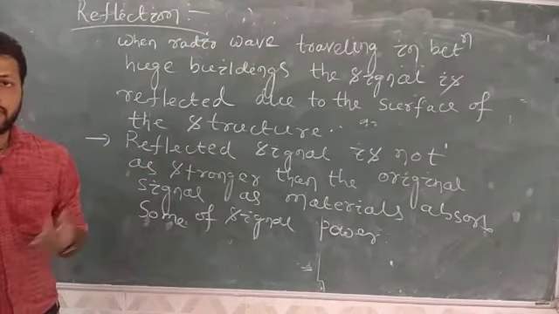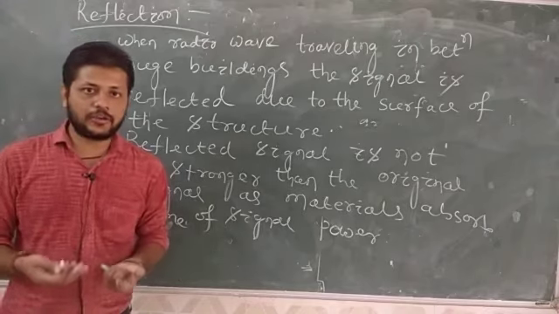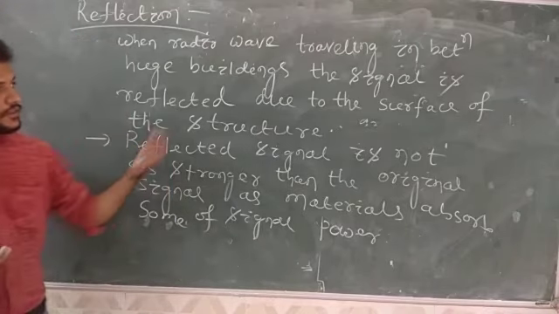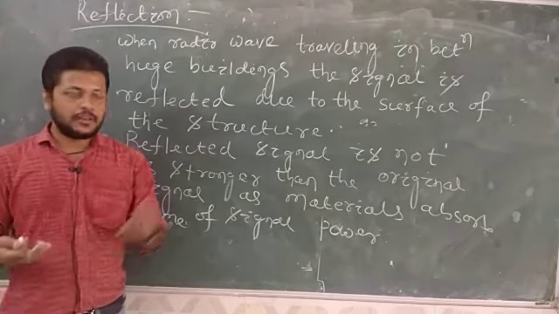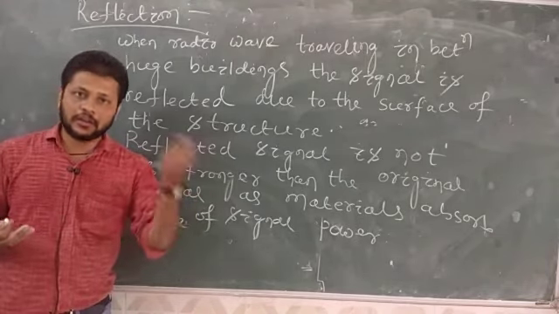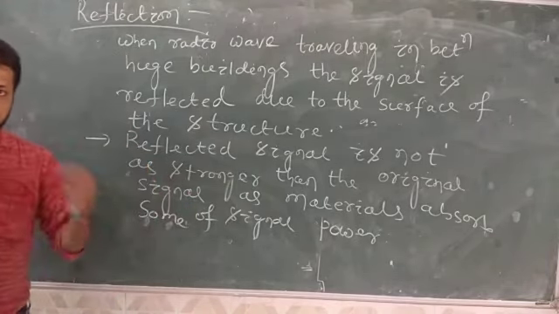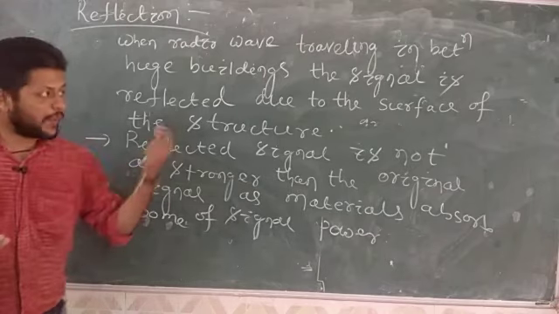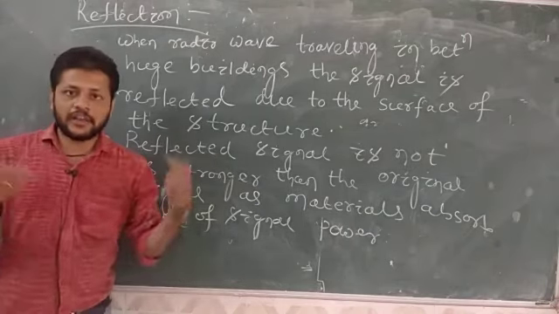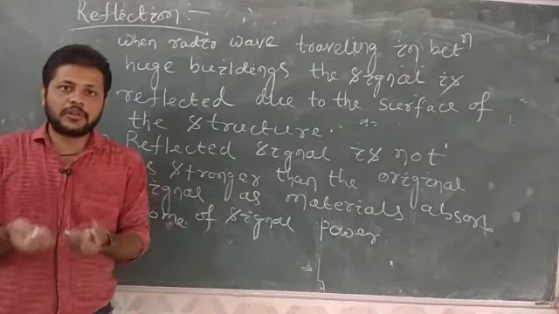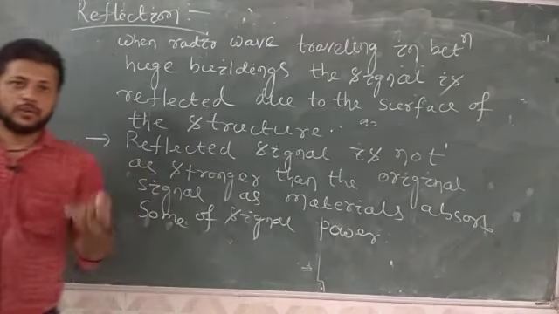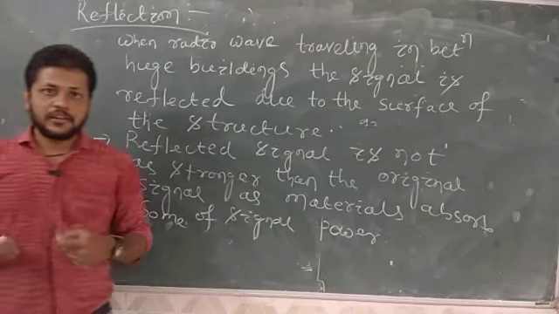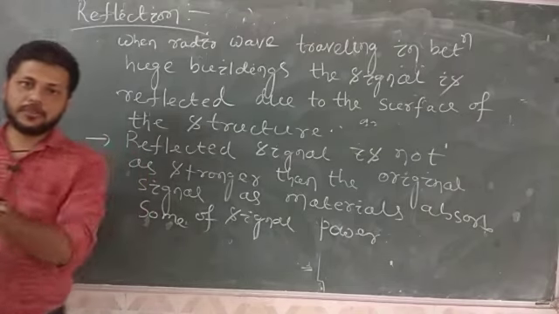That affects your signal strength, because the wave reaches the destination antenna but the strength of the original signal has decreased. Why is it decreasing? Because the material absorbs some of the electromagnetic waves during reflection. That's why you lose signal strength at the receiver end.